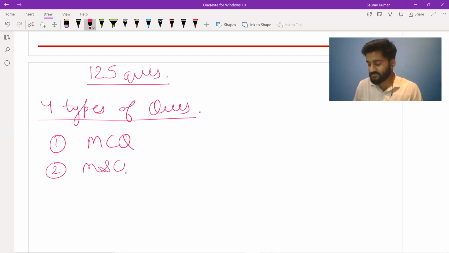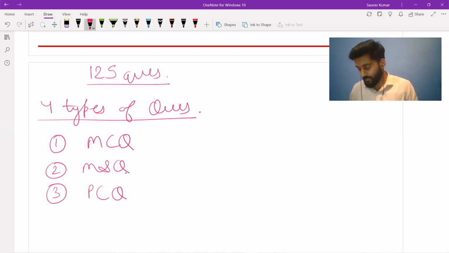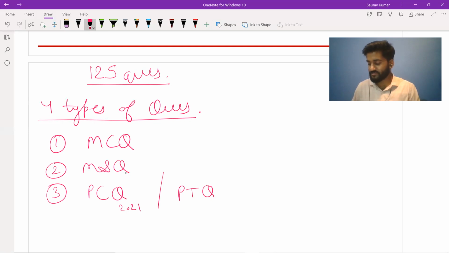Second is your MSQ, multiple select question. Third is your PCQ, that is preferential choice question, as per its name in 2021. It was also called as PTQ, preferential type question, in 2020. Then fourth part is your NAT, numerical answer type question.